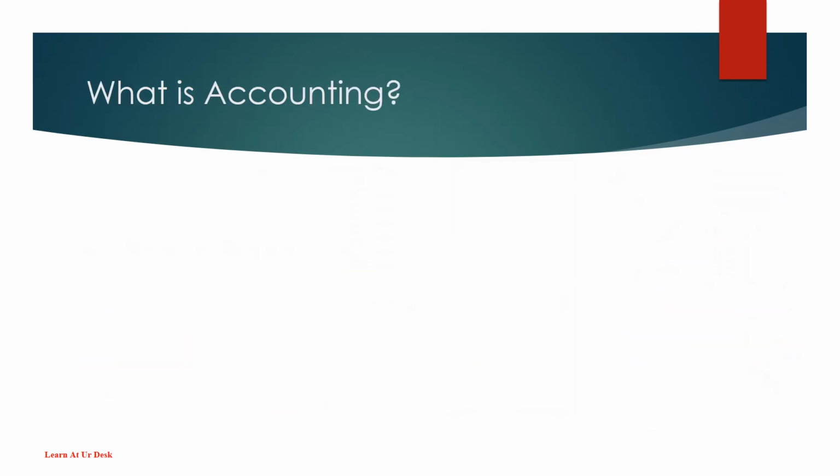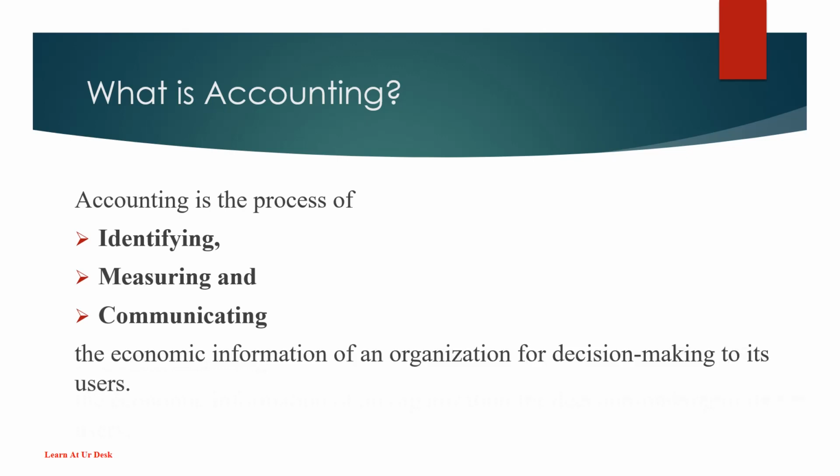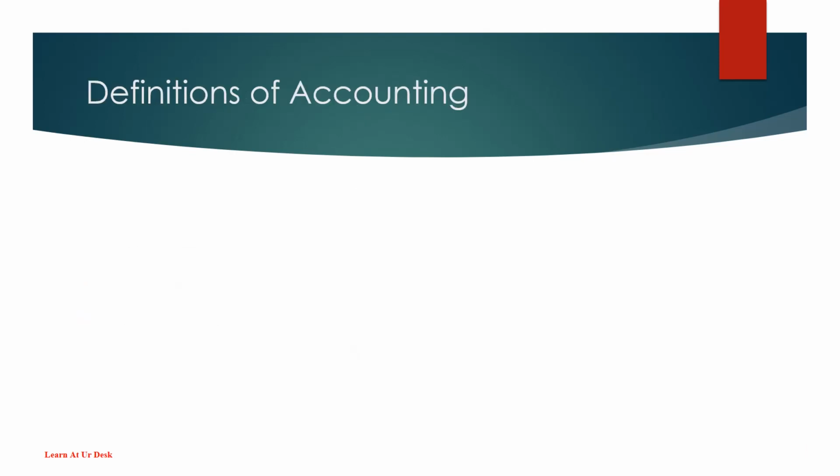What is accounting? Accounting is the process of identifying, measuring and communicating the economic information of an organization for decision-making to its users. Now, let's see some definitions of accounting. Definitions of accounting. Here I have two definitions.